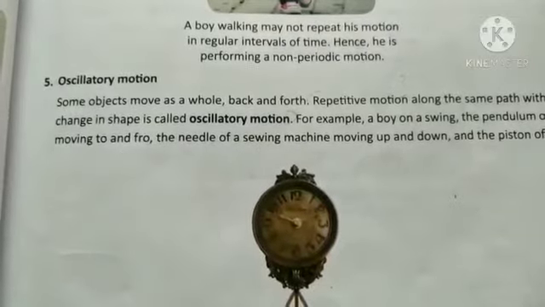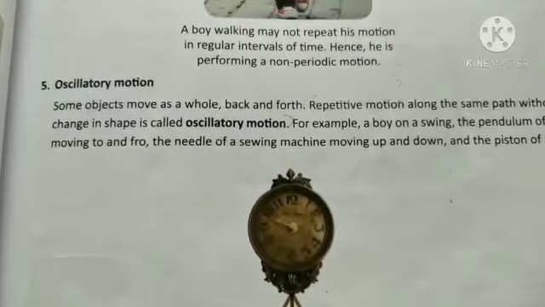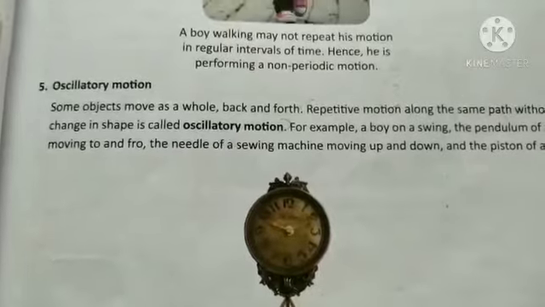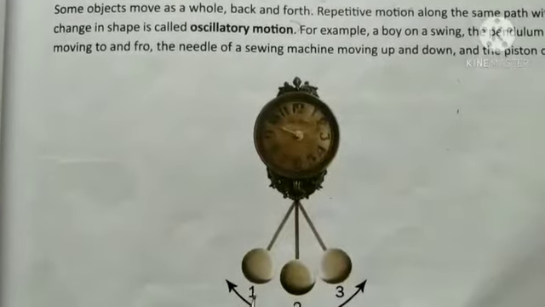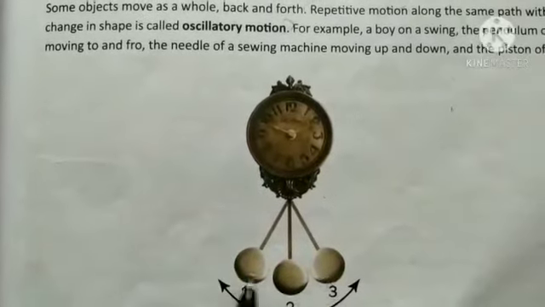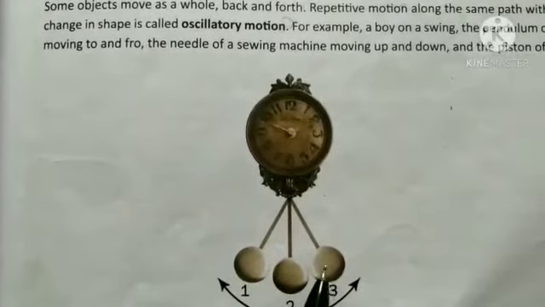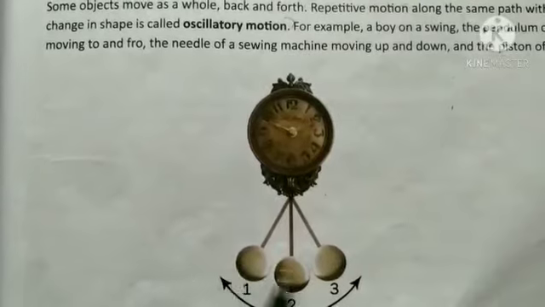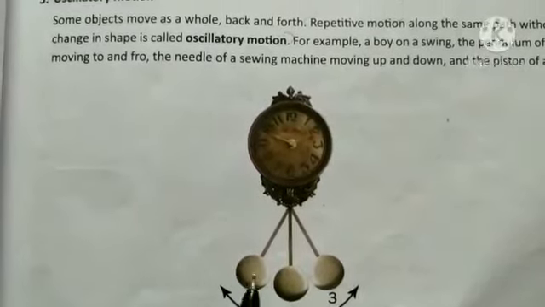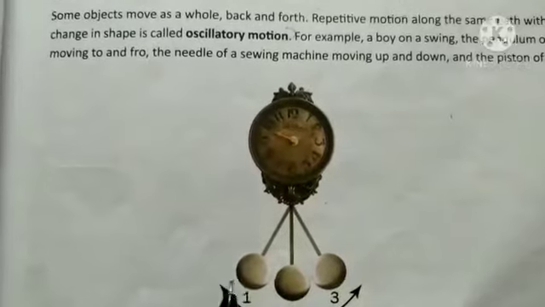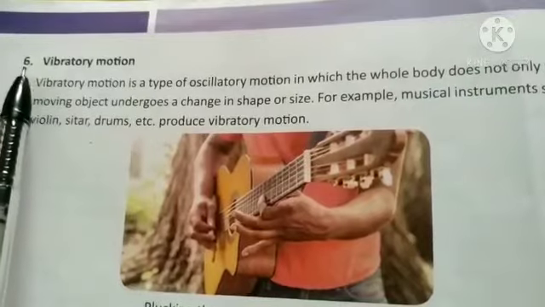An example which you can see on the screen is the clock, which has a pendulum. You can see the pendulum is moving back and forth. The whole pendulum is moving back and forth repeatedly without changing its shape or size. This is called what? Oscillatory motion.